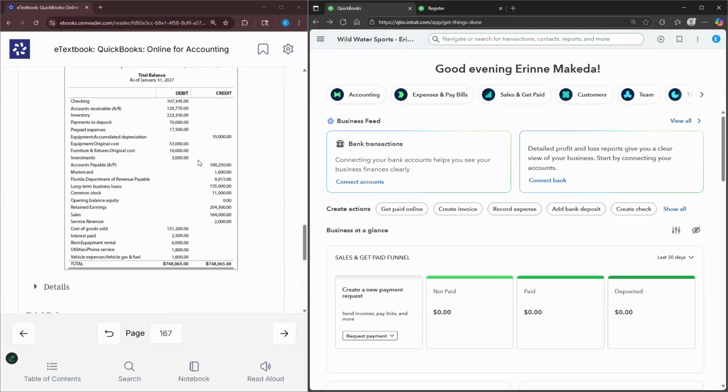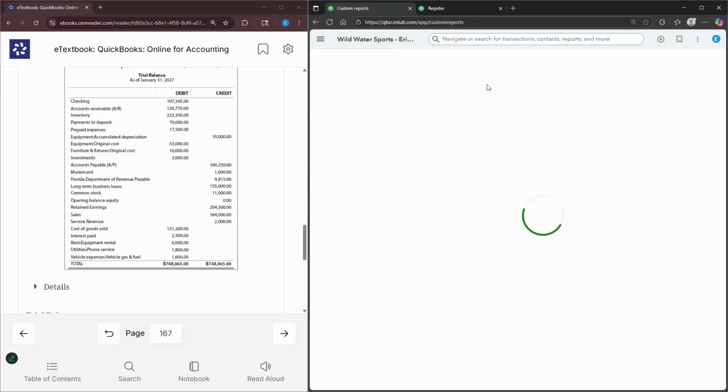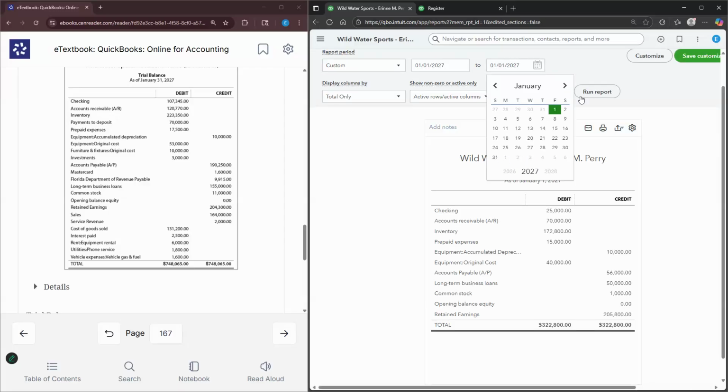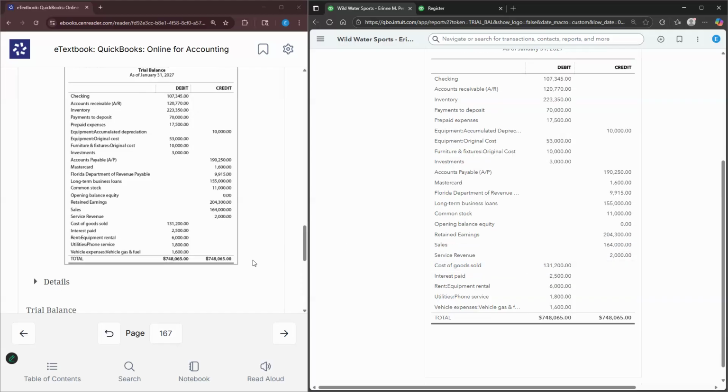So we see originally we started off with the trial balance at $634,565. However, after all of the transactions, now we see that our total debits and credits should be $748,065. So again, you always want to verify the debits and credits first, and then you go through each account one by one to make sure that all of the account balances are correct. So I'm skimming through to make sure that everything is correct, looking at them one by one. All right, perfect. Everything ties.